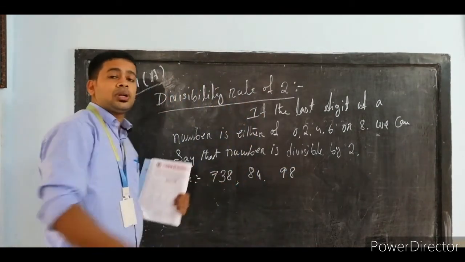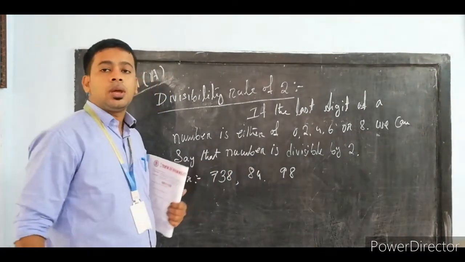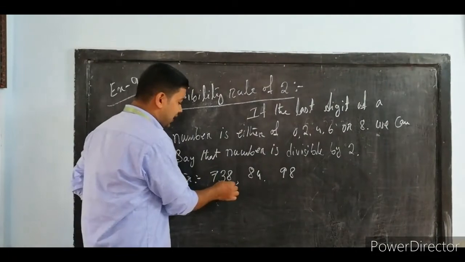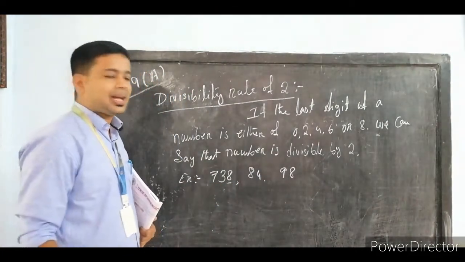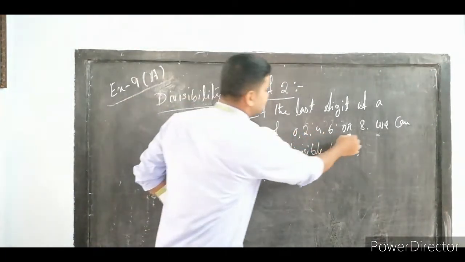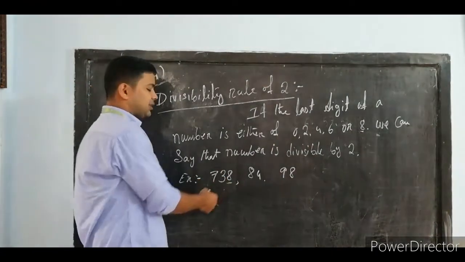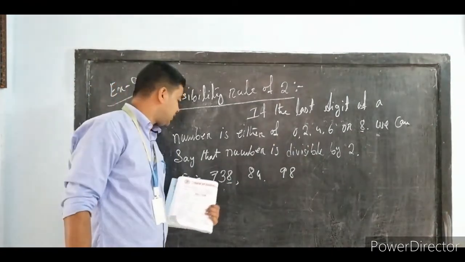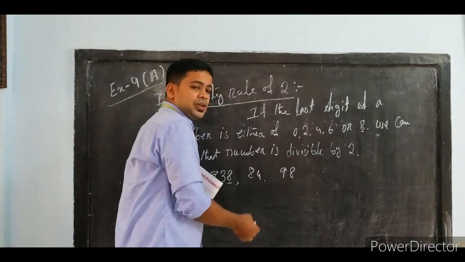Without actual division, how can we say these numbers are divisible by 2? By looking at the last digit. In 738 the last digit is 8, and since 8 is an even number, 738 is divisible by 2.